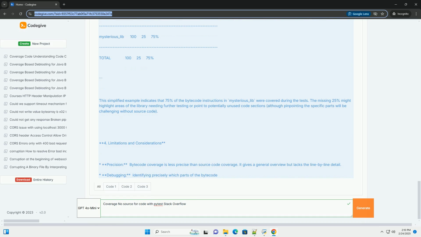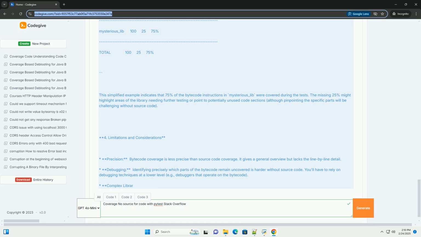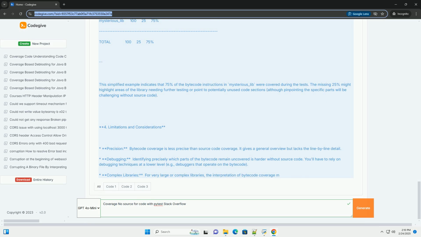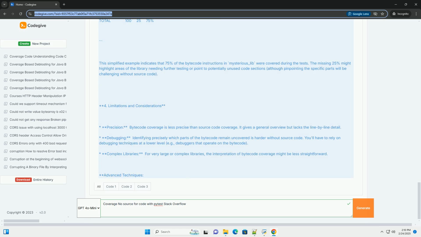1. Setting up pytest-cov for bytecode coverage. The crucial part is configuring pytest-cov to target the bytecode. We do this using the --bytecode flag. This tells pytest-cov to analyze the bytecode instead of the source. Note that this might not cover every aspect of the library, particularly if it uses intricate low-level operations or native code. --cov=mysterious_lib specifies the target for coverage analysis, the library name. It might need to be adjusted depending on your setup.